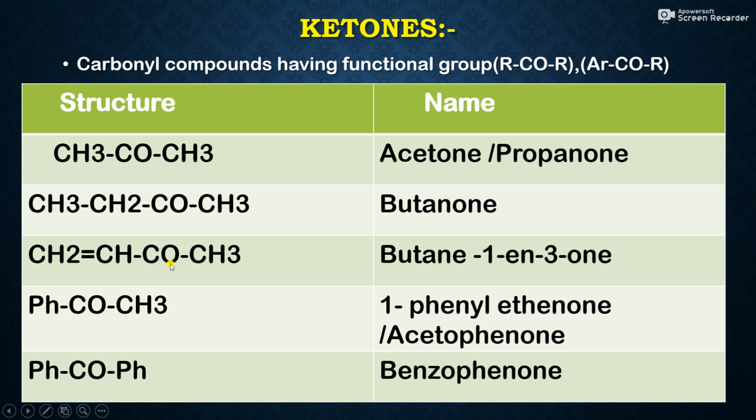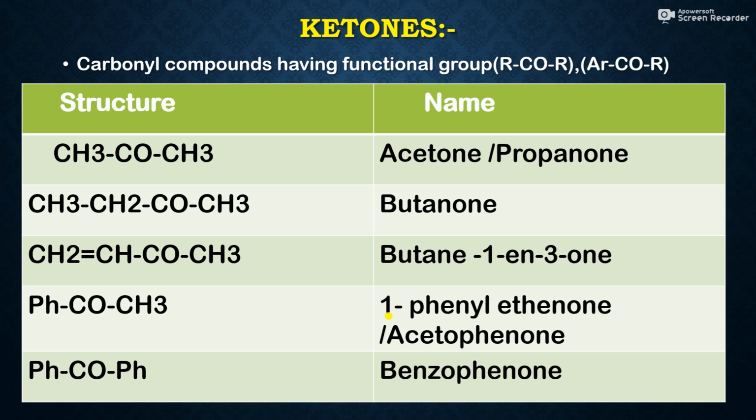Then the next compound is CH3 CO CH double bond CH2, butan-3-en-2-one. So this is the compound. Then the next one, Ph CO CH3. The common name of this compound is acetophenone, but the IUPAC name is 1-phenyl ethanone.